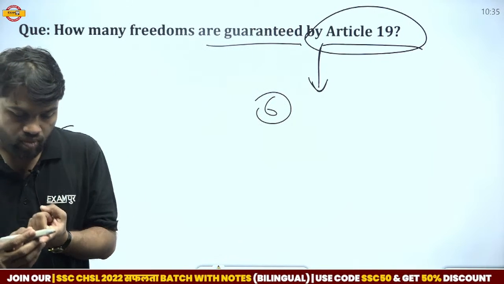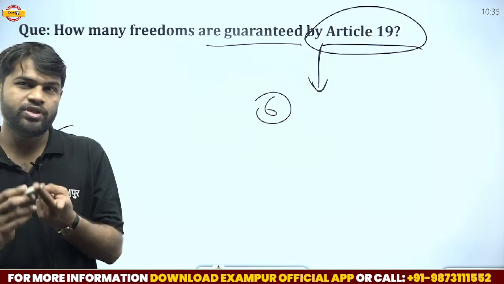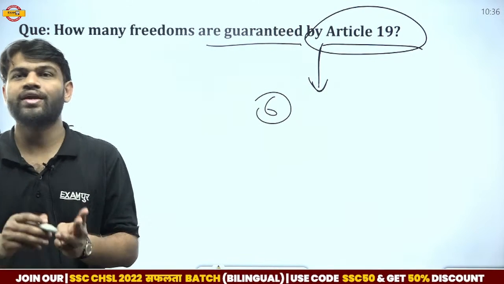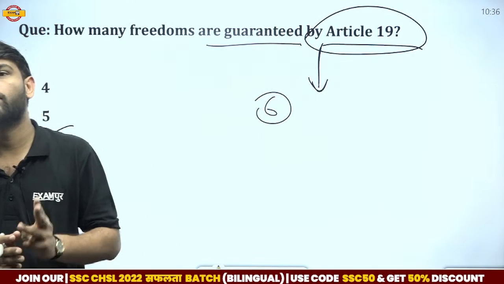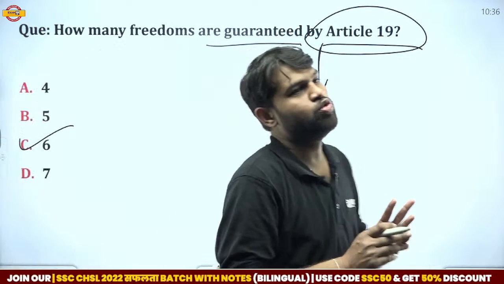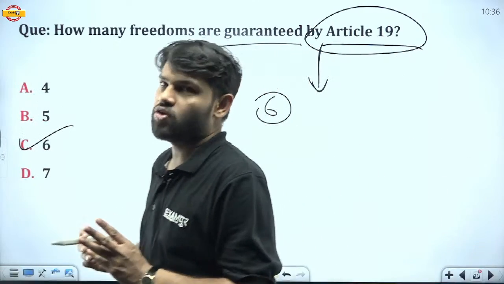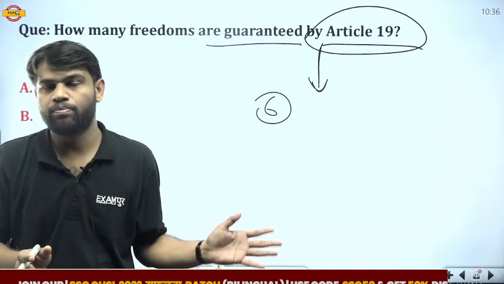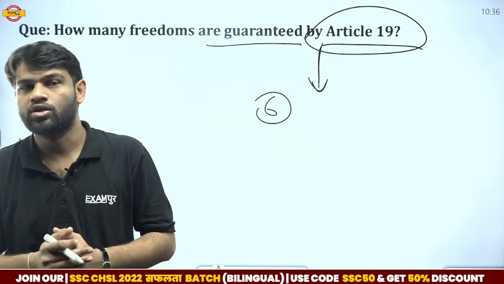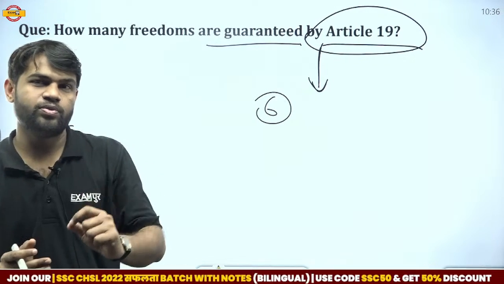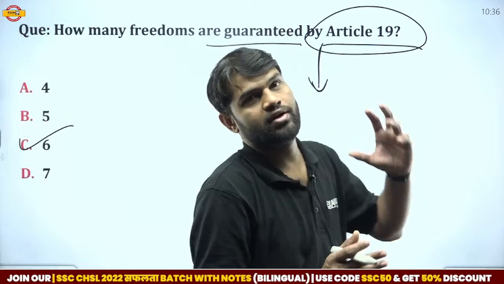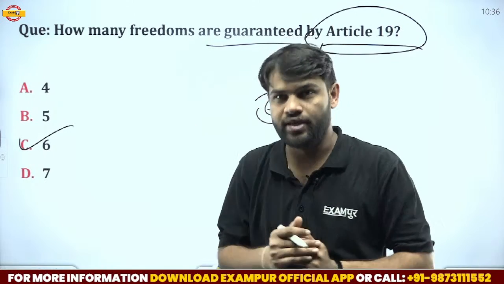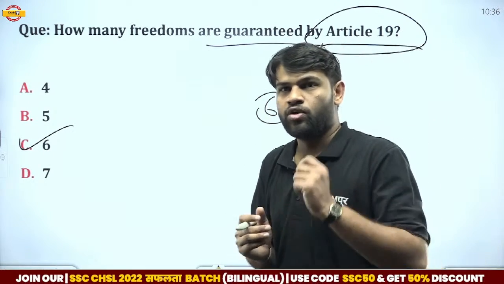First one is the right to expression. Next one is the right to form any union, group, party, etc. Third, you can organize any conference, that is also in Article 19. Then you can move and travel in any part of Indian territory. Then you can settle in any part of India, purchase land and build a house. And the last one is you can do any work for your livelihood. So these are the 6 rights mentioned in Article 19. Okay, there is no issue. Now move on to the next one.